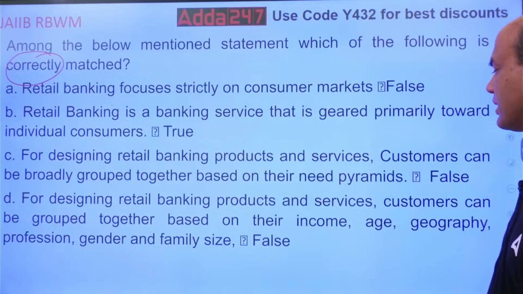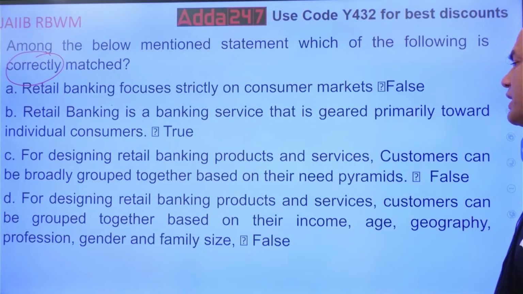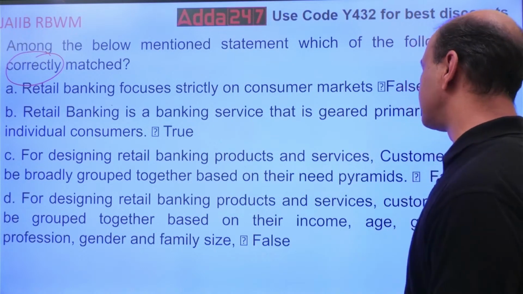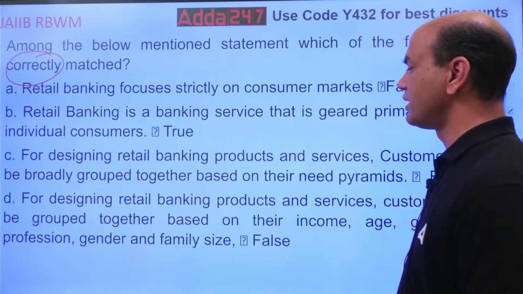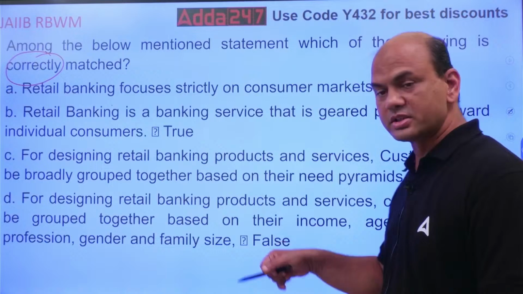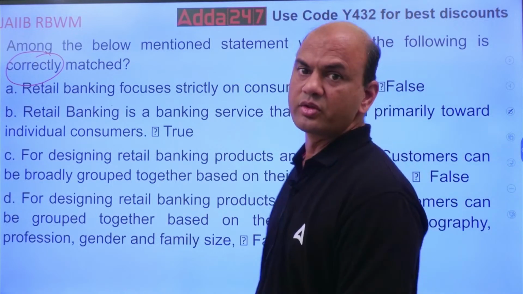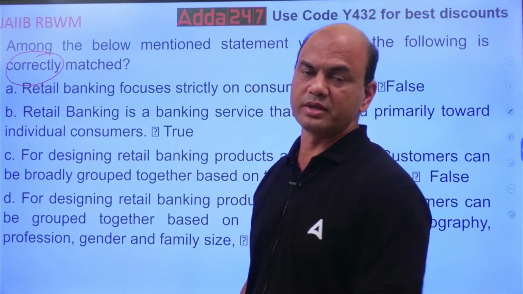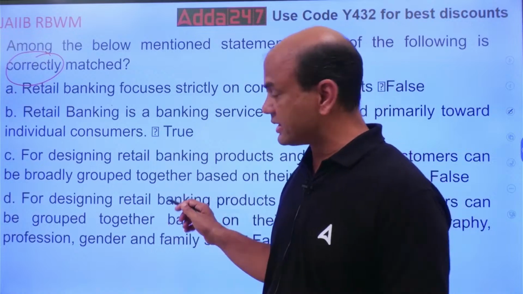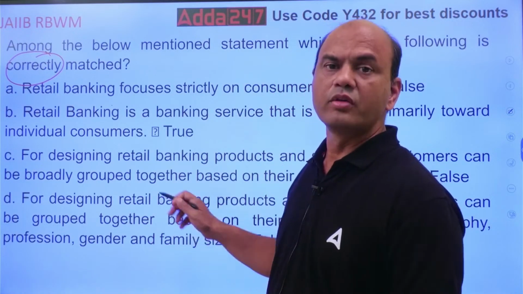Reading D: for designing retail banking products and services, customers can be grouped together based on their income, age, geography, profession, gender and family size, and the option is false. The matching is false. So which one is correctly matched? The statement and option should both be true, or both false.